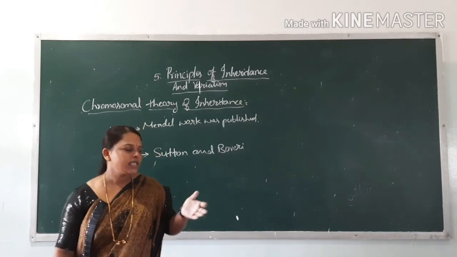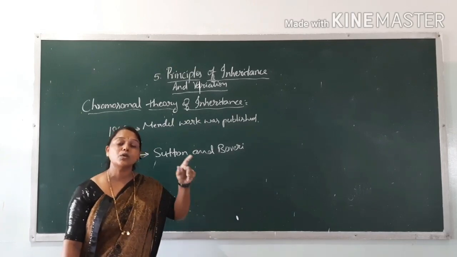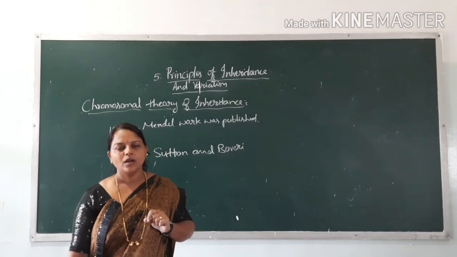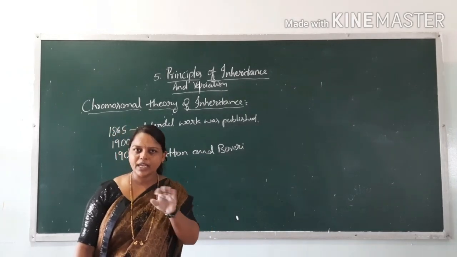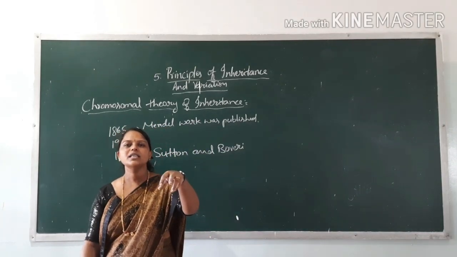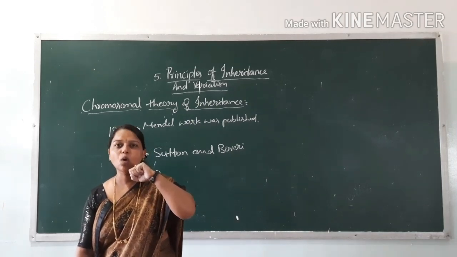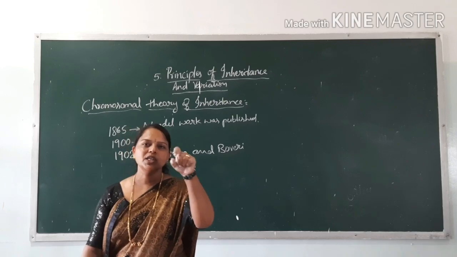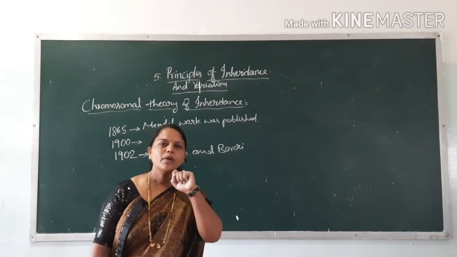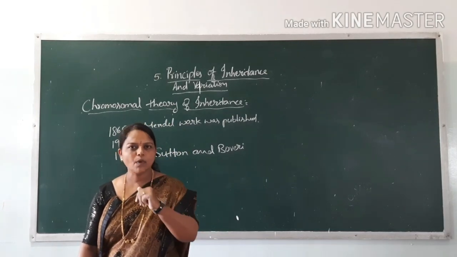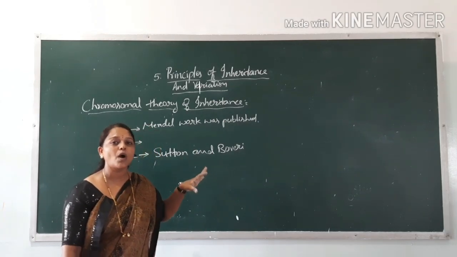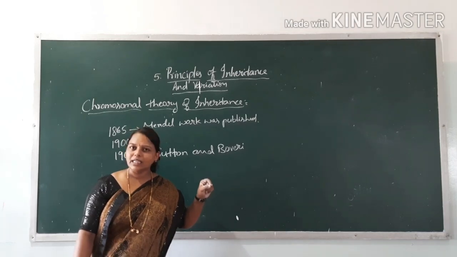Okay, so Sutton and Boveri called them chromosomes. Factors are found on the chromosomes. Factors are not in a free condition; they are placed on the chromosomes, at positions called loci. Locus means the place where the genes are located. So those loci are found on the chromosomes. Chroma means color, soma means body. Some colored bodies are there, and on these colored bodies the factors are found. That is what they say in their theory.